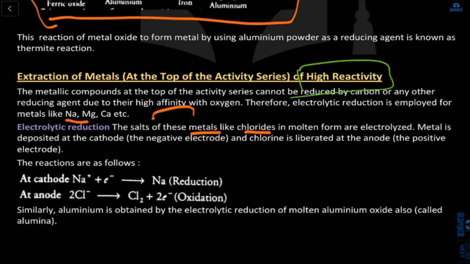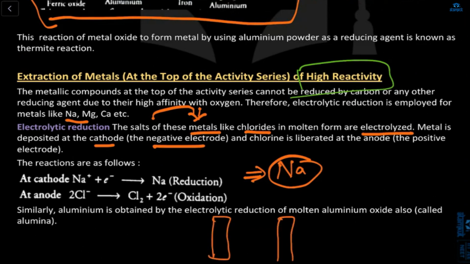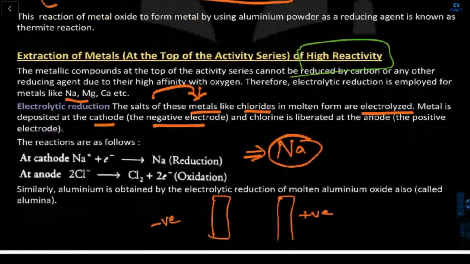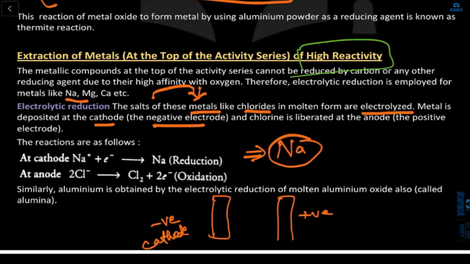The salts of these metals means, for example, sodium. The salt of sodium, like the chloride, means NaCl. So what will happen? In the molten form, it is electrolyzed. The metal is deposited at the cathode, the negative electrode, and chlorine is liberated at the anode, the positive electrode. So here there are two electrodes. Negative is known as the cathode and positive is known as the anode.